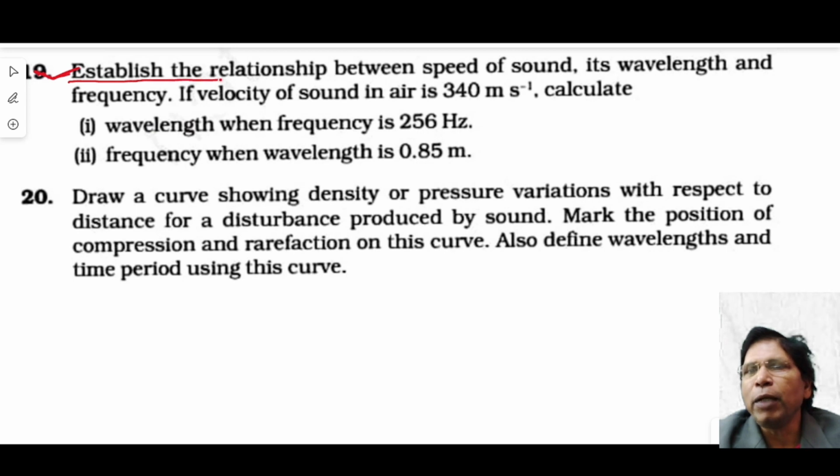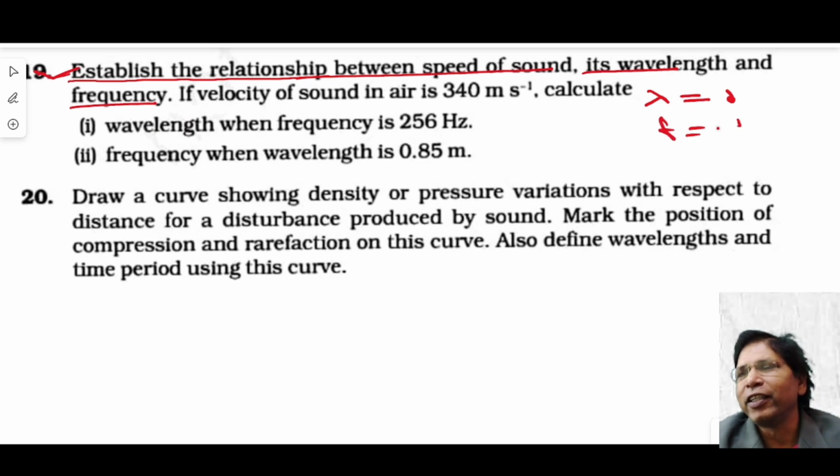Establish the relation between the speed of sound and its wavelength and frequency. Look at this. Lambda means the distance traveled by the sound wave in one complete oscillation, and frequency is the number of oscillations per second. Therefore, in one oscillation, sound travels the distance lambda. Therefore, in f oscillations, sound travels the distance f into lambda. This is the distance traveled by the wave in 1 second. So V equals frequency into wavelength.